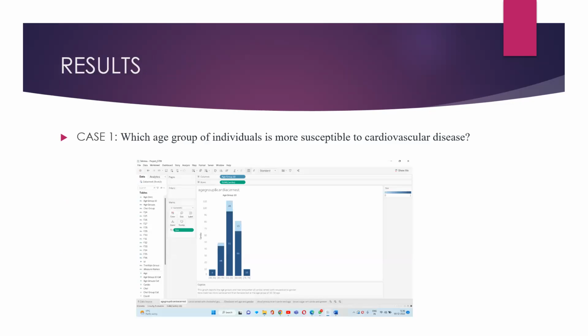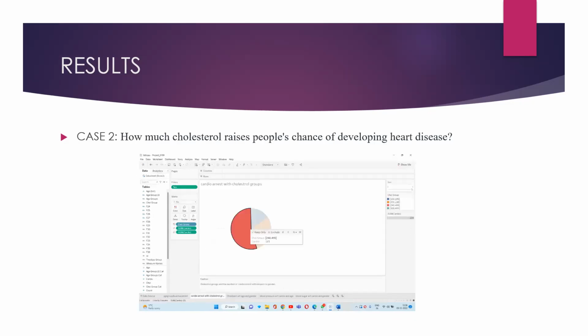Results. Coming to question one, which age group of individuals is more susceptible to cardiovascular disease? From the graph, we can see that men of age group 30 to 39 and women of age group 70 to 79 are least affected by cardiac arrest. Both men and women of age group 50 to 59 are more susceptible to cardiac arrest. Here we can understand that the age groups of 30 to 39 and 70 to 79 are least affected, and 50 to 59 are highly susceptible to cardiovascular diseases.